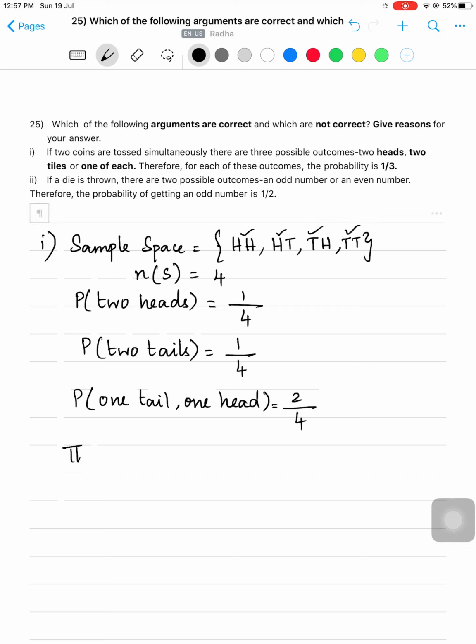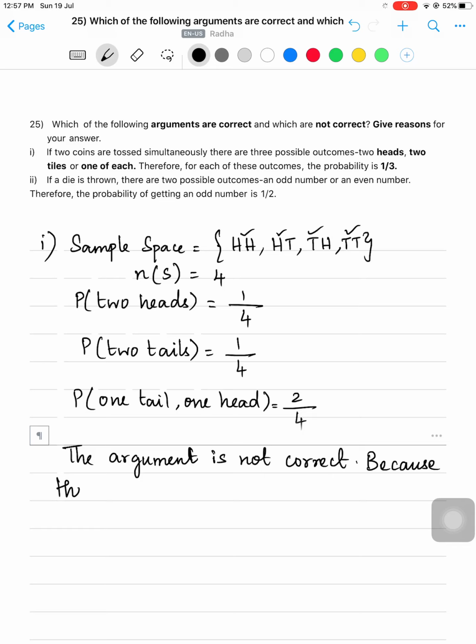So what we should say? The argument is not correct. And why do we say the argument is not correct? Because the probabilities are different, so they are not equally likely. They are not equally likely. So the argument is not correct. Is it clear, children? What about the second one?